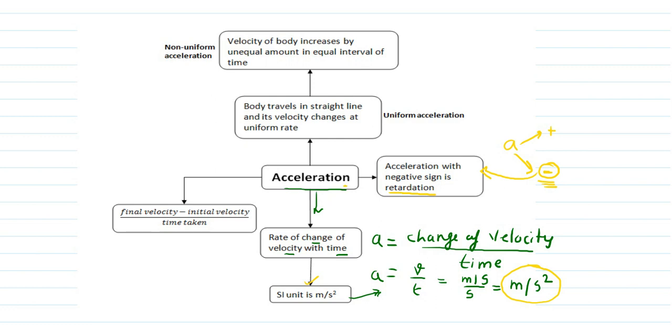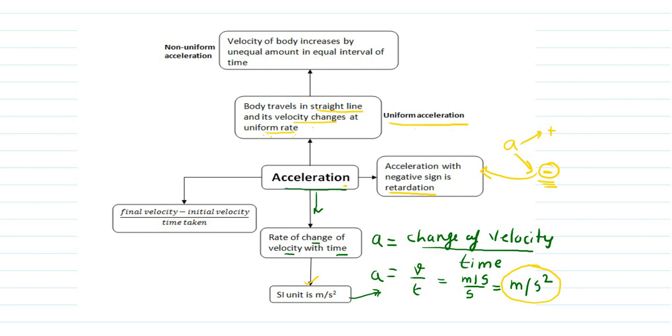Negative acceleration is also known as retardation. So when an object decreases its velocity, it is considered as retardation. Now we'll learn uniform acceleration. The same formula applies: when an object travels in a straight line, its velocity changes at a uniform rate.